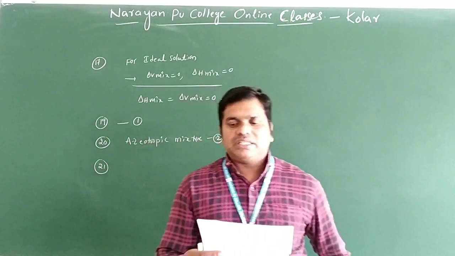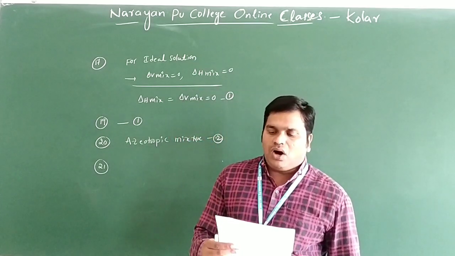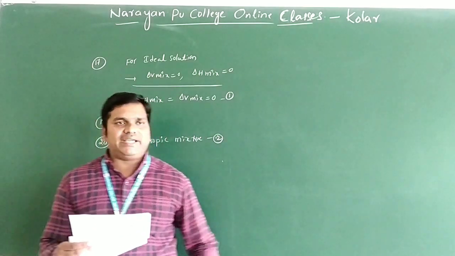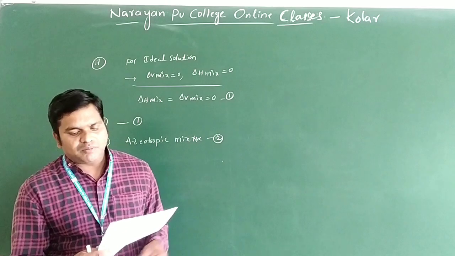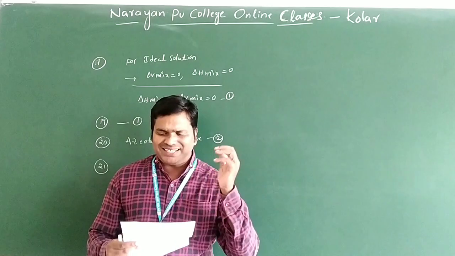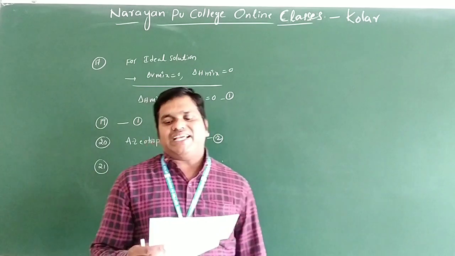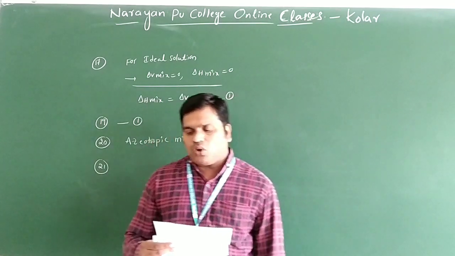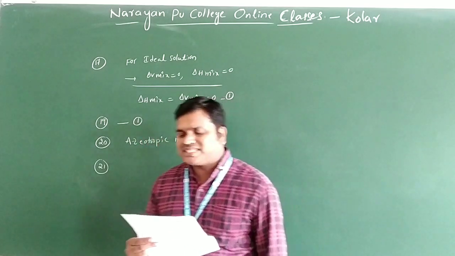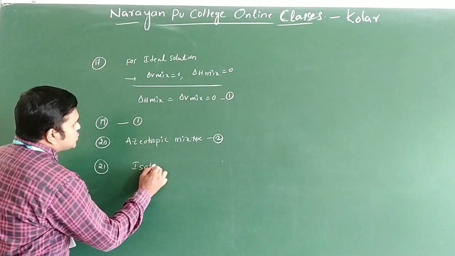Now question number 21. The solution in which blood cells retain their normal form. If blood cells are placed in a solution and their size stays normal, which type of solution is it? The options are isotonic, isoosmotic, hypertonic, and equinormal. The answer is isotonic solution.